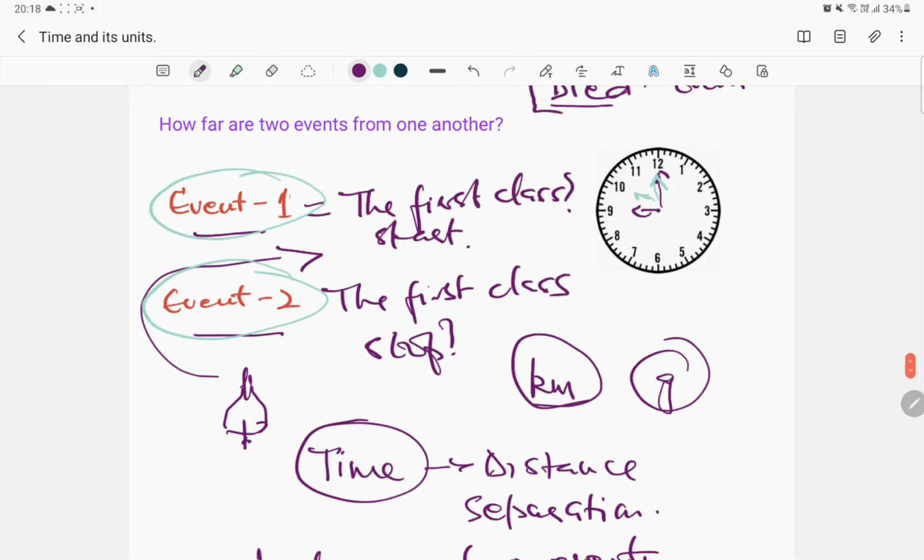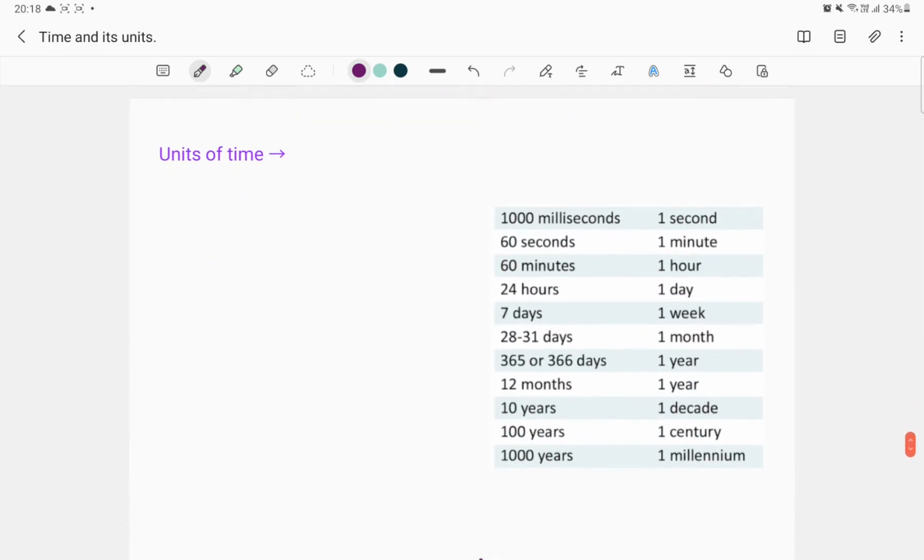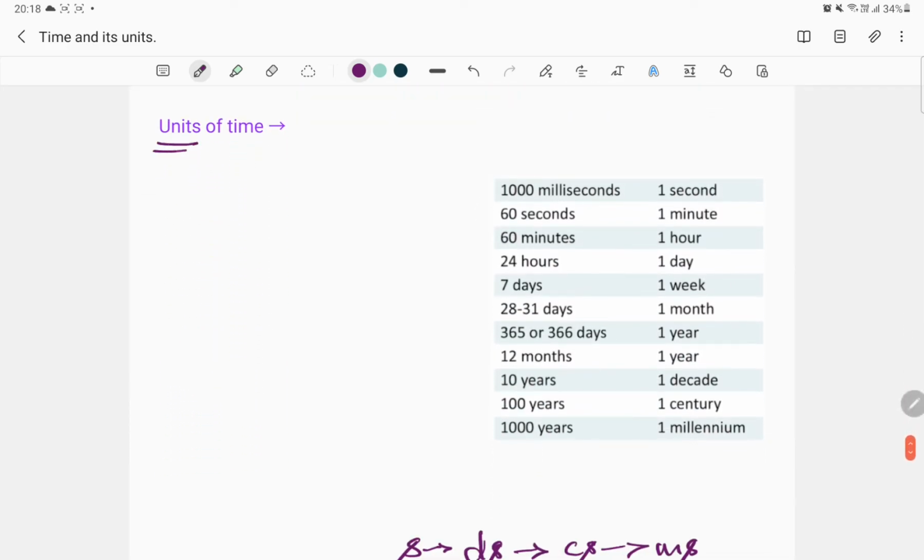So, between two events. And this is what time is. I hope you've understood what time is, and now let us introduce ourselves to the units of time. How do we describe time? Now, there are many units of time, very common ones. All of them are used very commonly. So, let us just have a look at them. The first unit here is called a second, and the second also happens to be the SI unit of time.